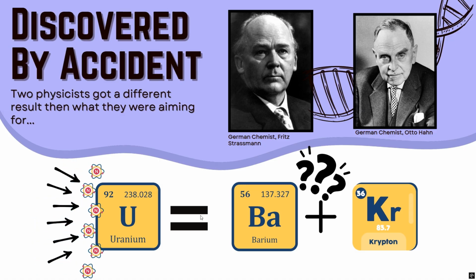Fission was discovered by accident in 1938 by German physicists Strassmann and Hahn as they tried to create heavy elements by throwing a lot of neutrons at a uranium atom. Instead, they got the opposite outcome, and the atom split into two significantly smaller atoms, barium and krypton.